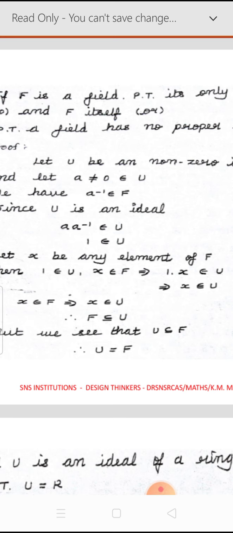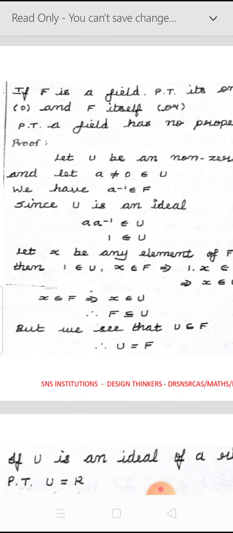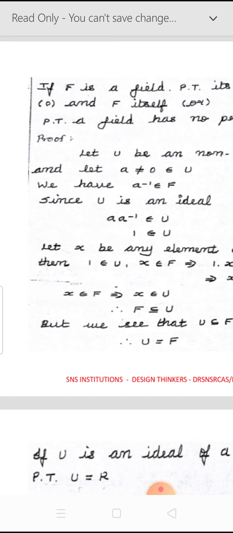And since F is a field, every non-zero element has a multiplicative inverse. So for the element a, which is non-zero, the inverse element is namely a inverse. Therefore whenever a belongs to F, a inverse also belongs to F. Now given that U is an ideal, by the definition of an ideal, if you take any element a belonging to U and a inverse belongs to F, then a times a inverse must belong to U.